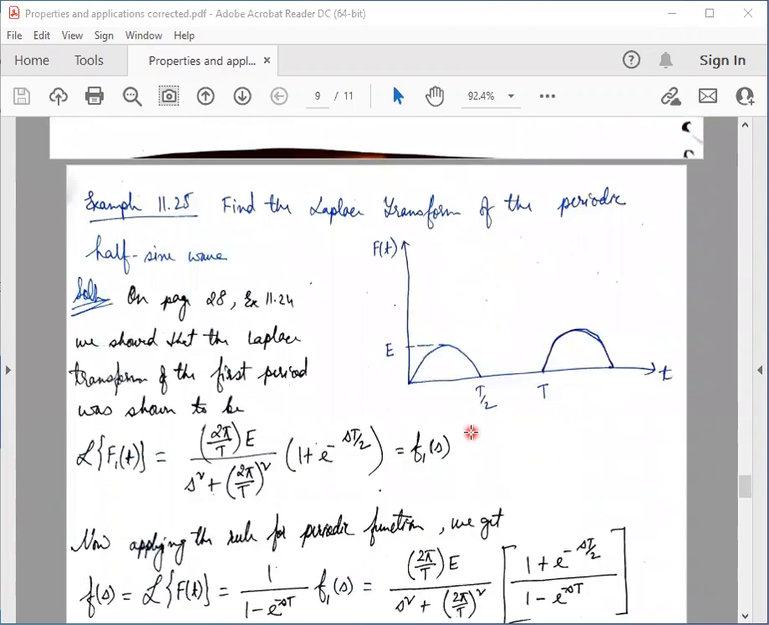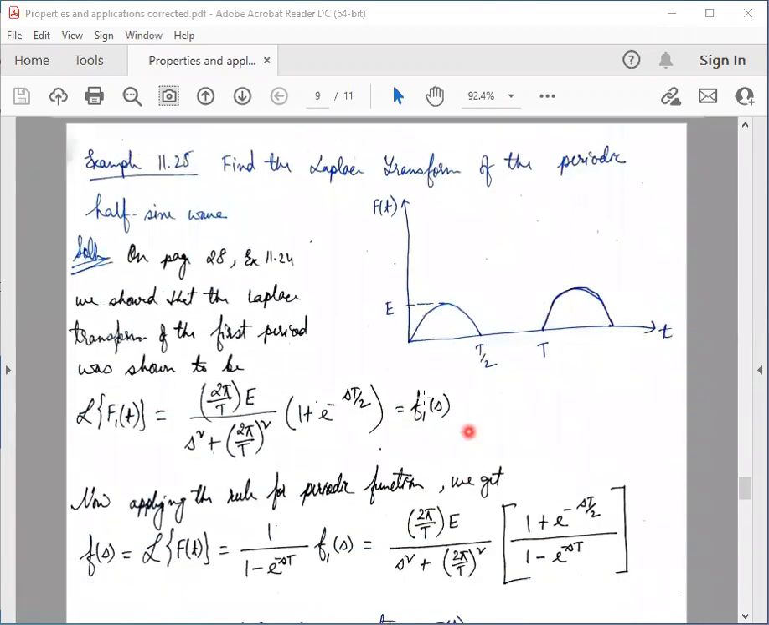Now let us look at the Laplace transform of this waveform, the periodic half sine wave. Find the Laplace transform of the periodic half sine wave. This can be the output of a half wave rectifier. I repeat, this can be the output of a half wave rectifier.